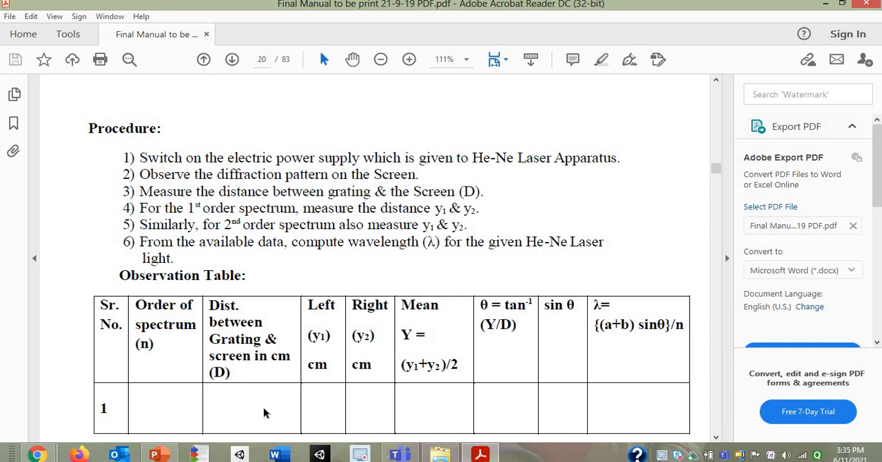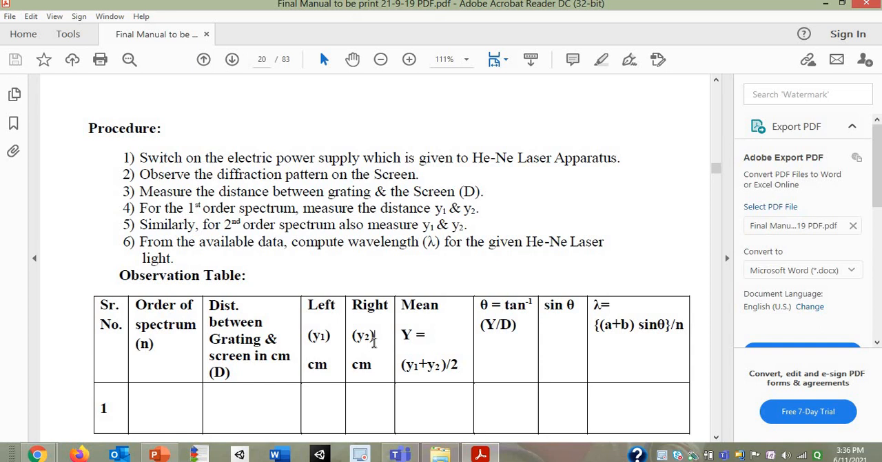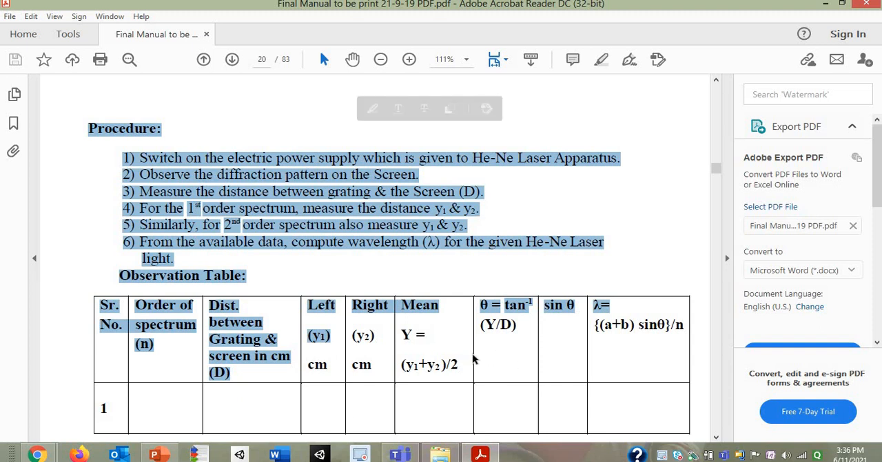So what you are going to do for that, you are going to take the distance of the first order maxima from the central maxima. This will be y1. Next, you have to take the distance of the point on the right hand side with respect to the central maxima, that will be y2. So only 3 readings you are going to take with respect to the first order of the spectrum: the distance between grating and screen, the distance between the central maxima and the first order maxima on the left hand side, and the distance between the central maxima and the first order maxima on the right hand side. The rest are related to calculations.